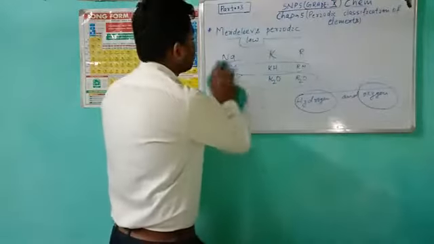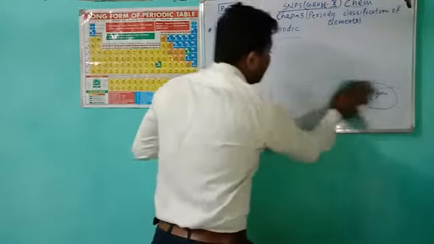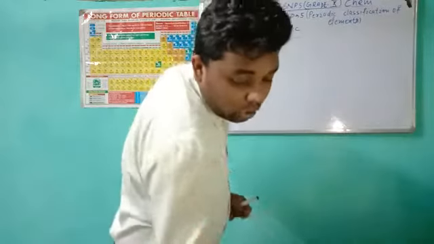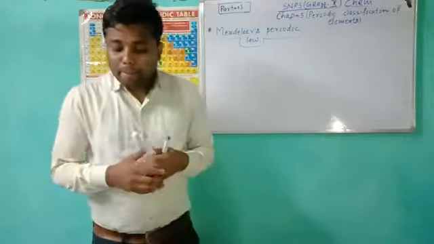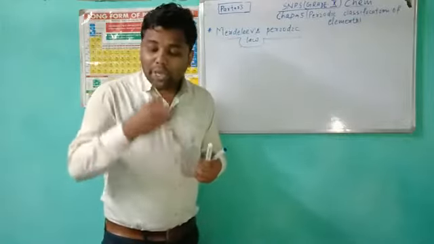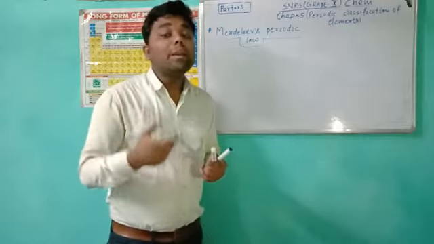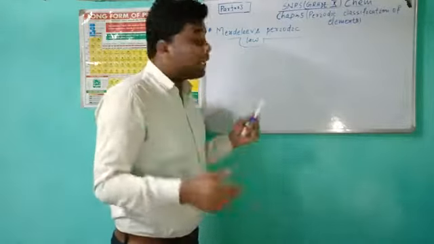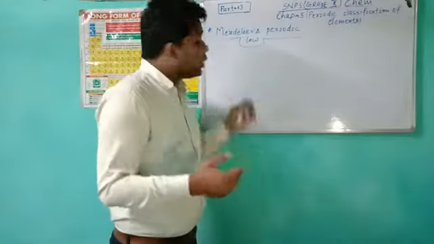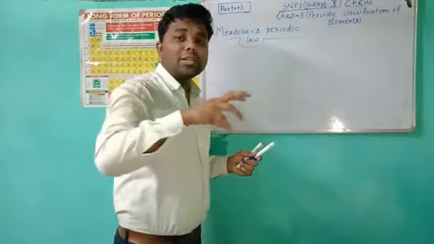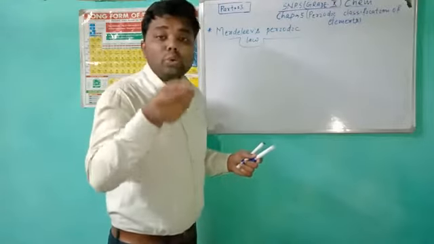And what about the formula? What does Mendeleev's periodic law state? Here Mendeleev observed some repetition in physical and chemical properties. If we take sodium and potassium, the potassium is directly below the sodium.